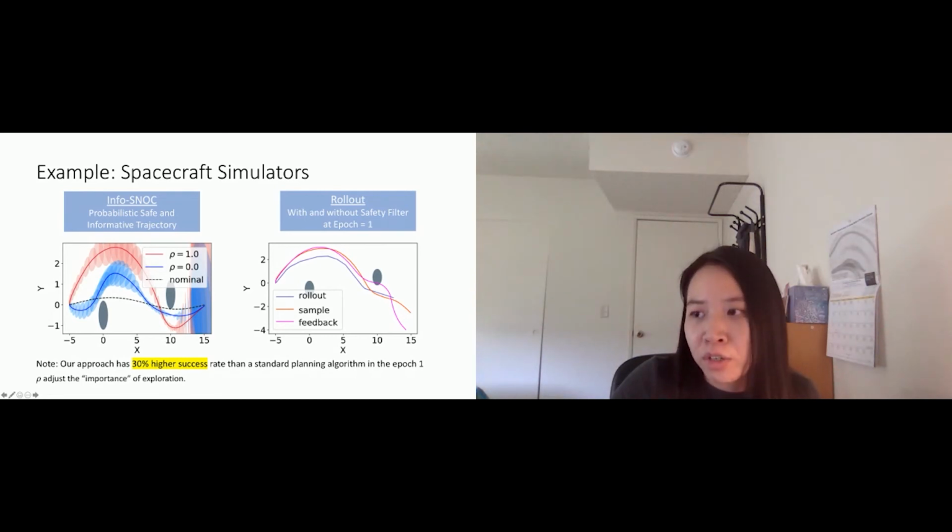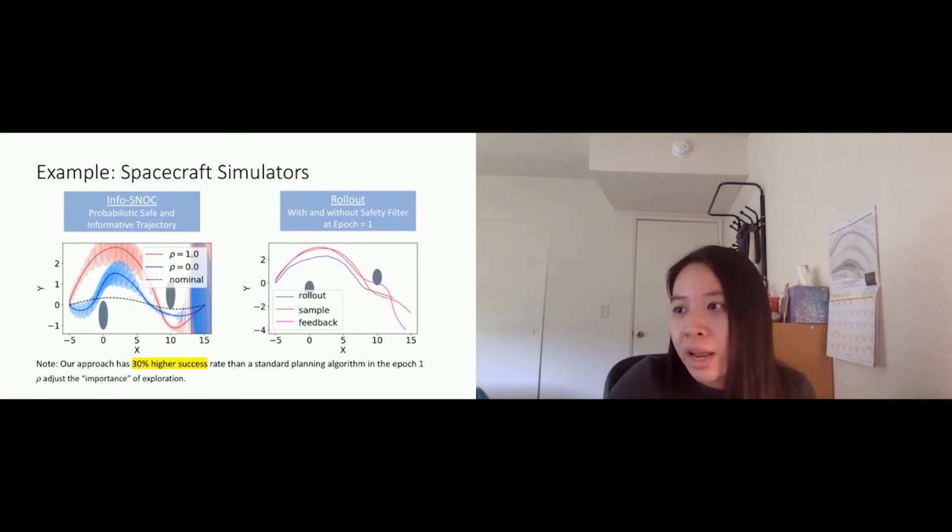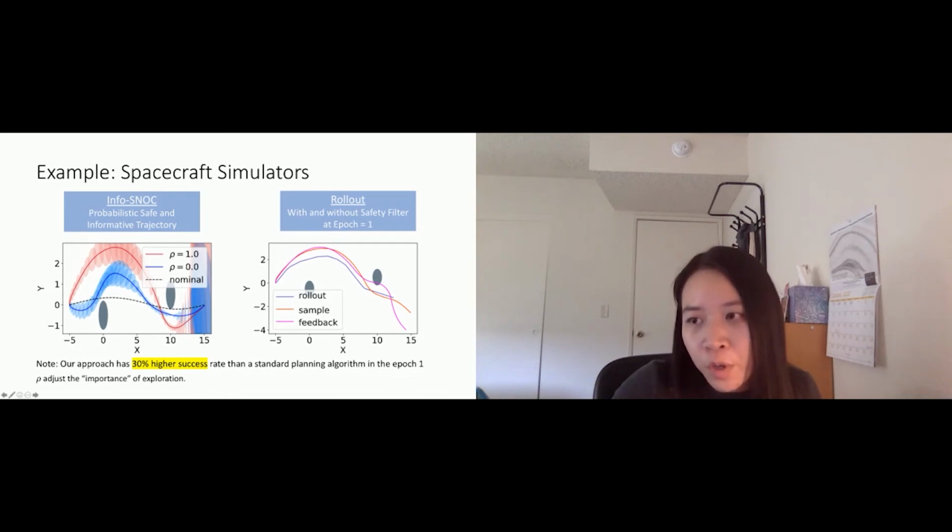We have a parameter to control how important the exploration is. When rho is 0, it only optimizes the fuel cost, which is, I want to use as little fuel as possible. When rho is equal to 1, it means I want to explore the space a little bit more, but also stay away from the obstacles.